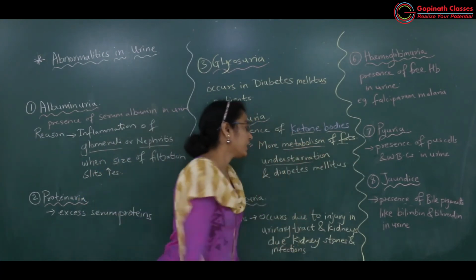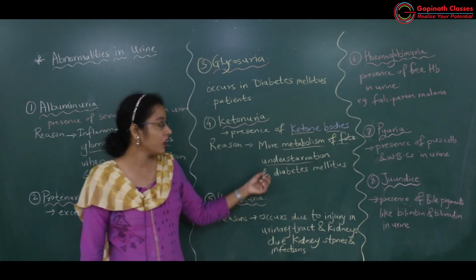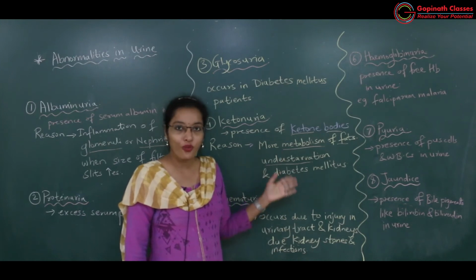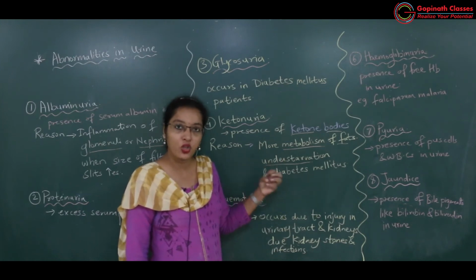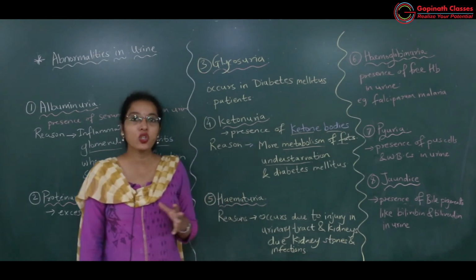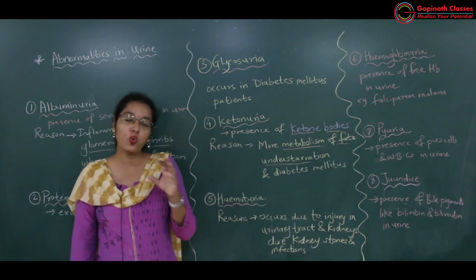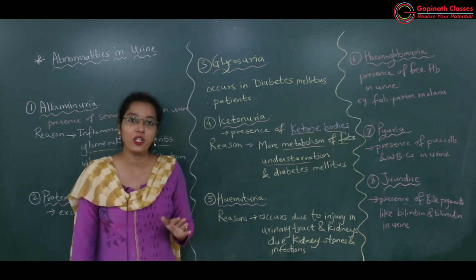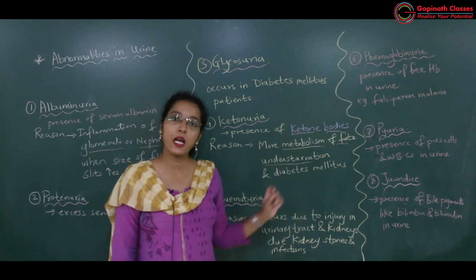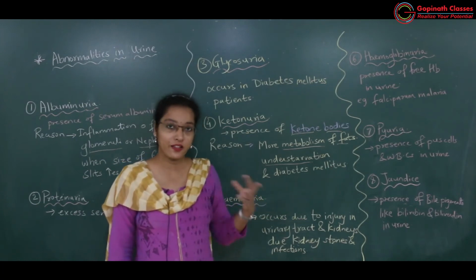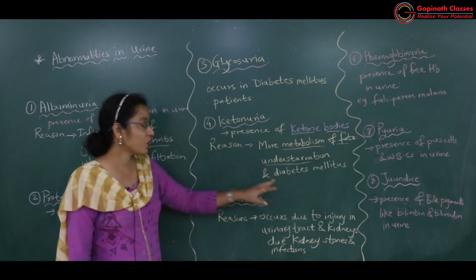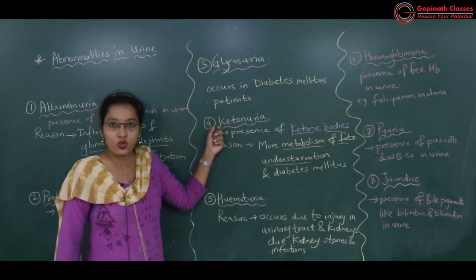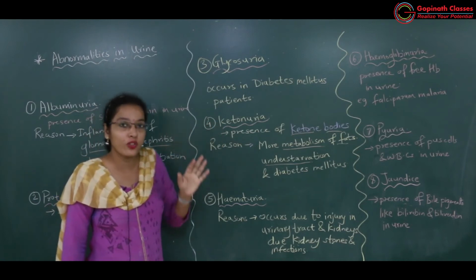If the person is under starvation for several days, then diabetes mellitus patients can also produce more of the ketone bodies. उनके body में भी बहुत सारे ketone bodies बनते हैं because glucose नहीं मिल रहा है cells को, so whatever fats जो है body में deposit हुआ है that fat will be metabolized in diabetes mellitus patients to get energy. Okay, so that's why in diabetes mellitus glycosuria is also there and ketonuria is also there. So all of you understood what is ketonuria.